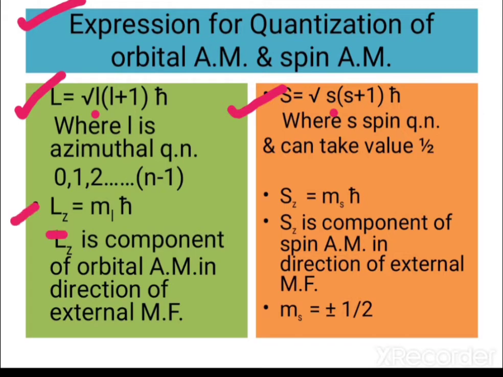This Lz is the component of orbital angular momentum in the direction of the magnetic field. Similarly, on the other side, Sz equals ms h cross. Sz is also the component of spin angular momentum in the direction of the external magnetic field, and this ms can take values plus minus 1 by 2.